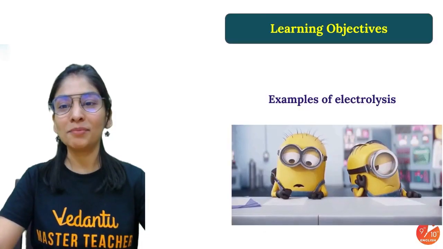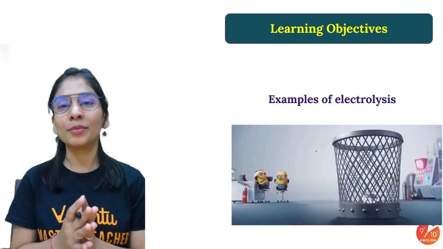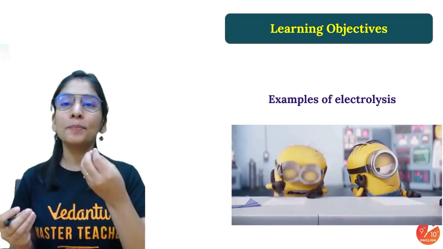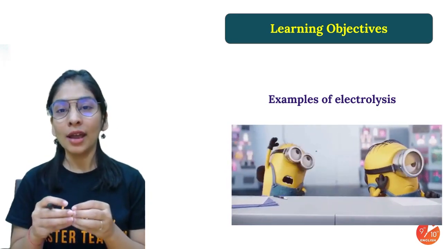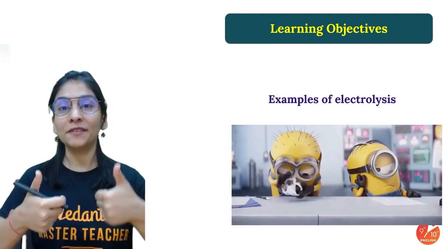Code is AGEPRO. And let's discuss right now different examples of electrolysis, that if you have a particular electrolyte, how and which kind of a product you're going to get on your electrodes. So are you ready with me?